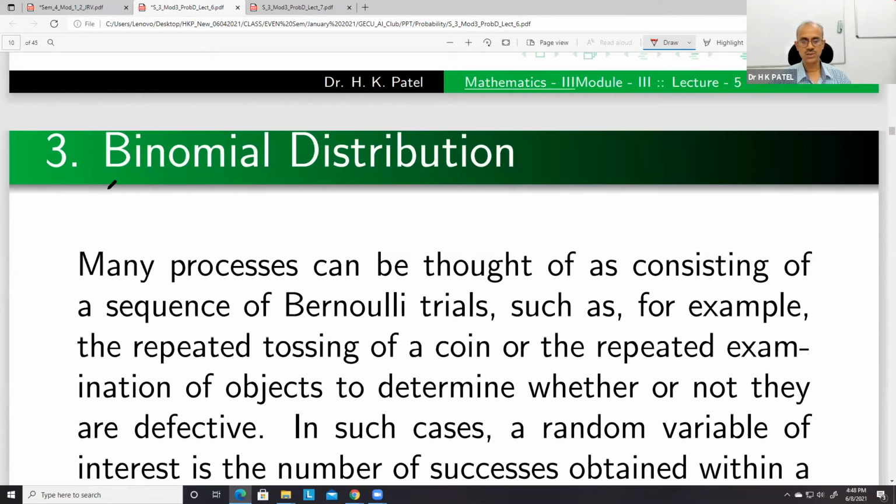So let us come to this binomial distribution. As I said earlier, it is n trials of Bernoulli distribution, or Bernoulli experiment. For example, tossing a coin 3 times, 4 times, 10 times, 100 times, and then the probability of obtaining 2 heads, 3 heads, 4 heads, 5 heads, 6 heads, these things.